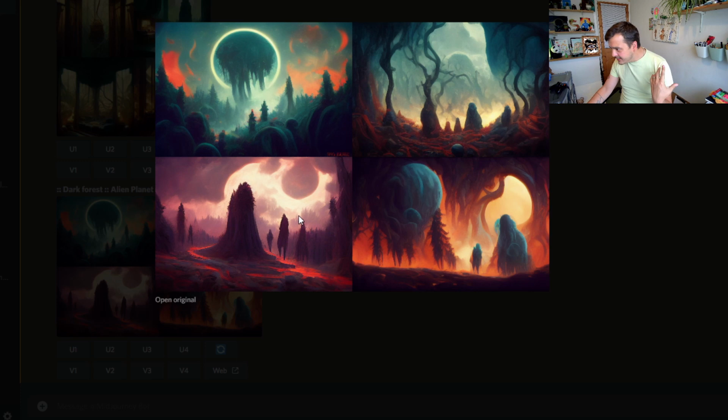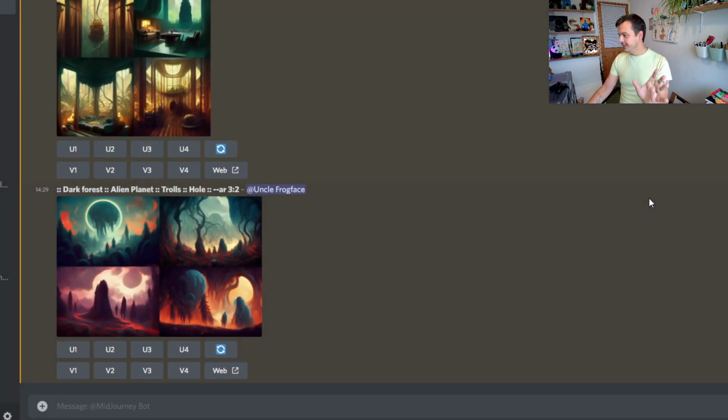These figures here look like trolls. Definitely some weird trees. The sky is beautiful. Love the colour palette in this one and this one up here. This red going to the very desaturated yellow and then to the blue at the top is absolutely gorgeous. I don't know what's happening with this one at the top. It looks like there's some hole open in the sky and there's an alien coming through. You know what? That's fine.